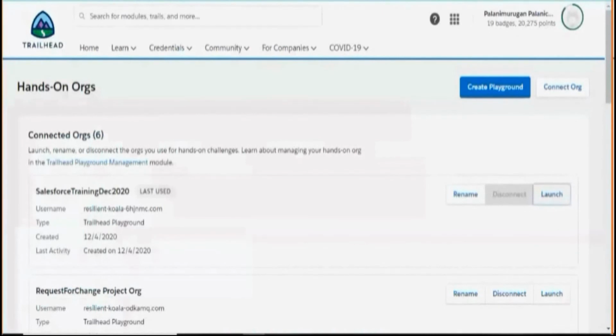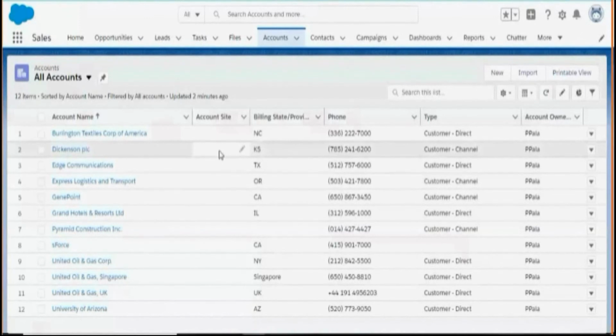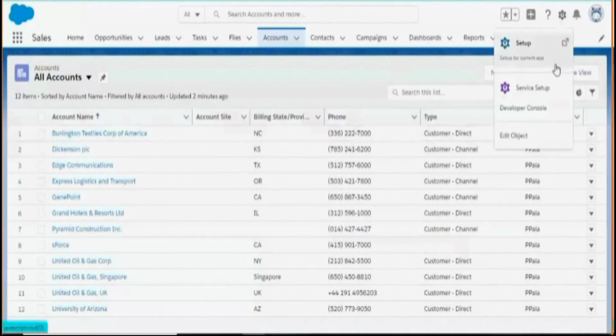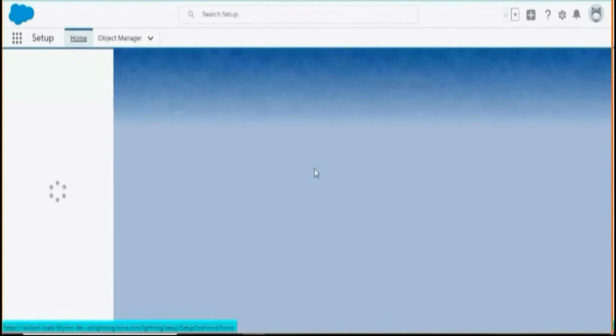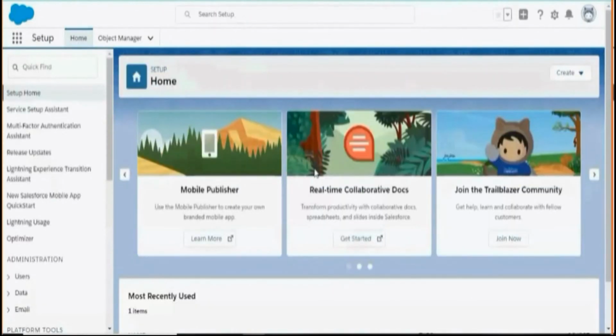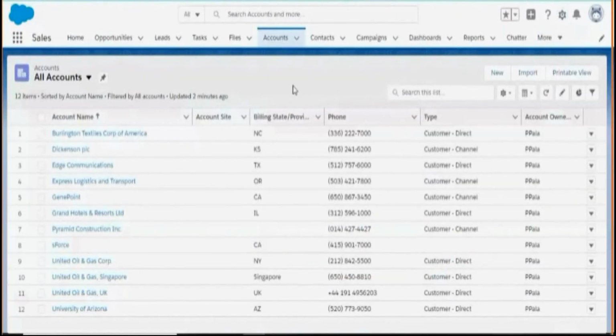Now you logged into Trailhead. From Trailhead, you accessed this particular organization, the Trailhead organization, as an administrator, as a person who can customize Salesforce. Because you are logged in as an administrator, you will have this option, Settings. If you go into Settings, Setup, this is the place where you can create a new custom object. You can do quite a lot of customization and administration related work. This is one of the key parts. Anyway, when you go through Trailhead, you will be using all these things.